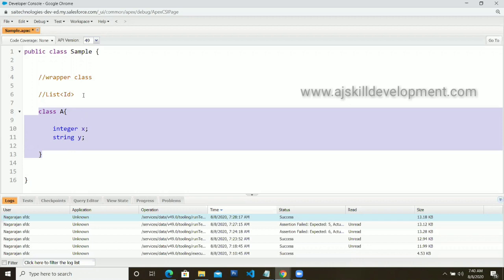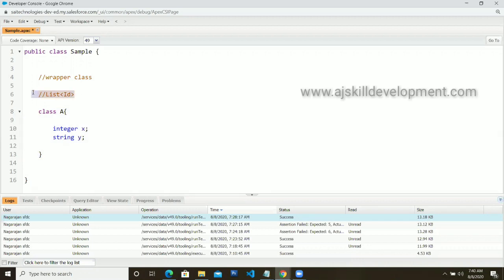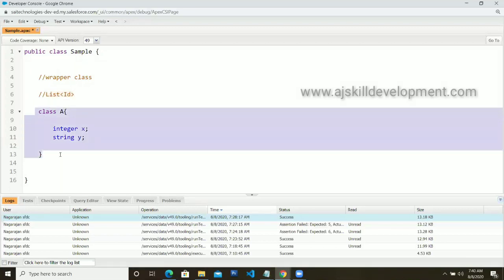This is not the case with your list. If you go for a list, it will support only a single data type. If you go for the class concept, it will support different data types under a single name. So that is the advantage of a class, and that is what wrapper class is all about.